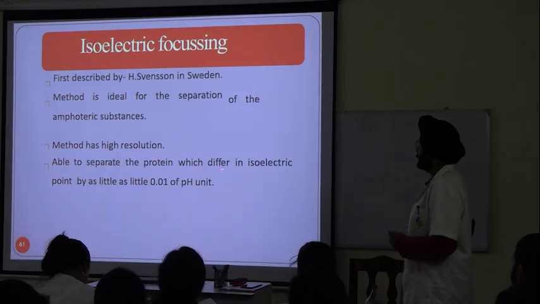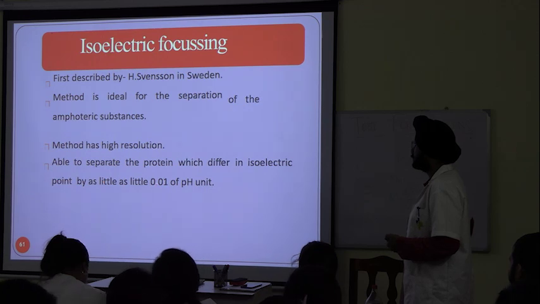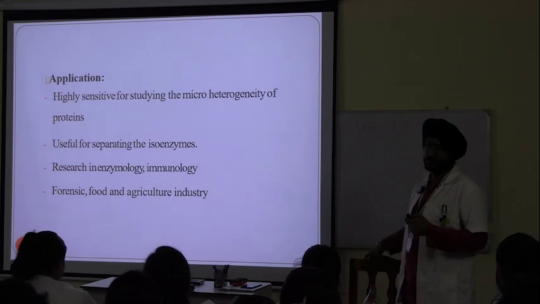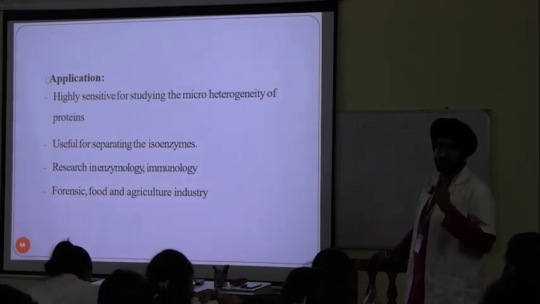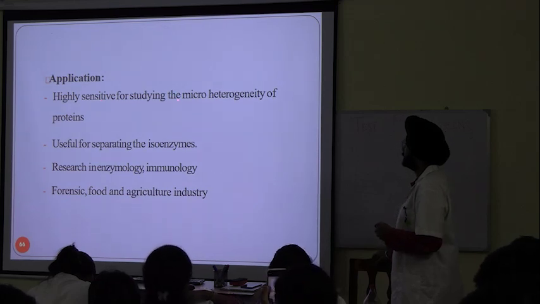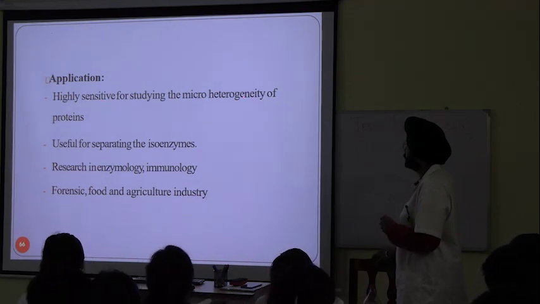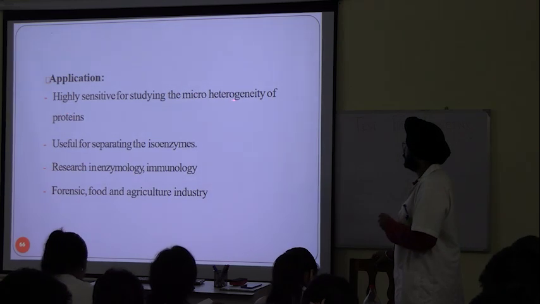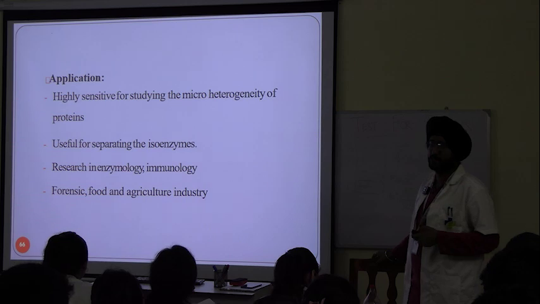It is able to separate proteins which differ in isoelectric point by as little as 0.01 pH unit. Applications: please write down the application of isoelectric focusing. Highly sensitive for studying micro-heterogeneity of proteins. Now, what is micro-heterogeneity?